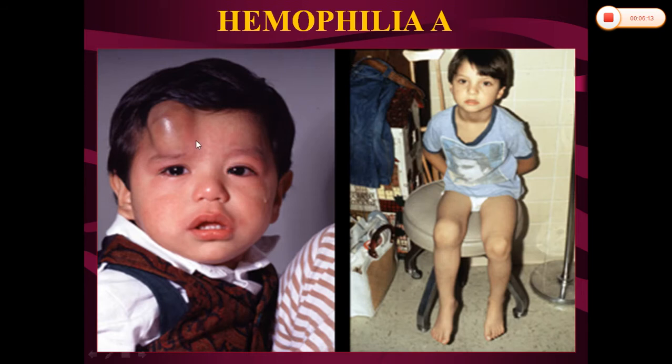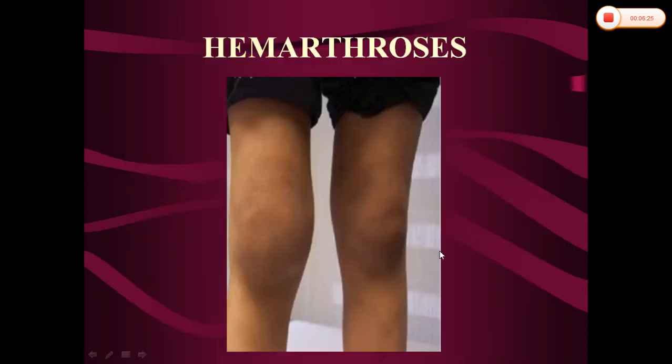This is the picture showing the subcutaneous bleeding which has occurred over the forehead soon after trauma, and in this second picture you can see the bleeding which has occurred into the joints. So it's called hemarthrosis. This is the other picture showing the bleeding in the joints. Here you can see the joint is enlarged because of the accumulation of blood in the joint. This will lead to deformity in the joints also, thereby leading to crippling.